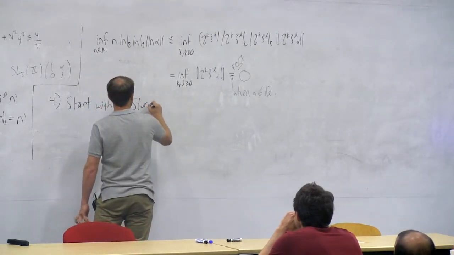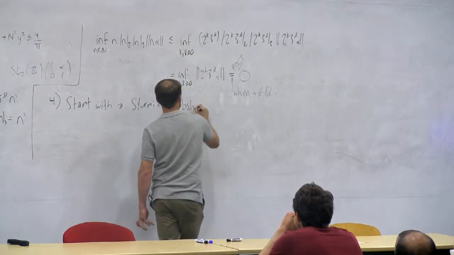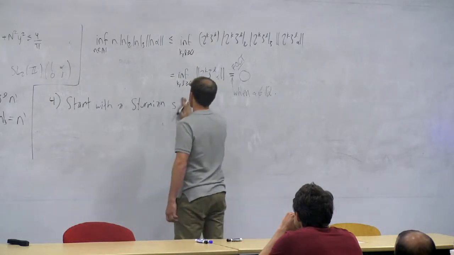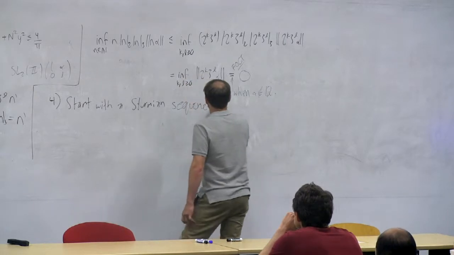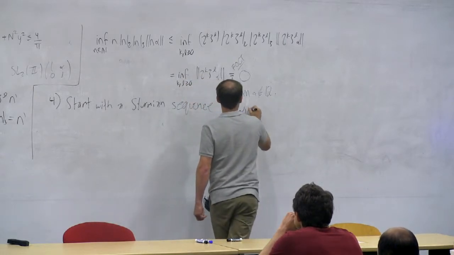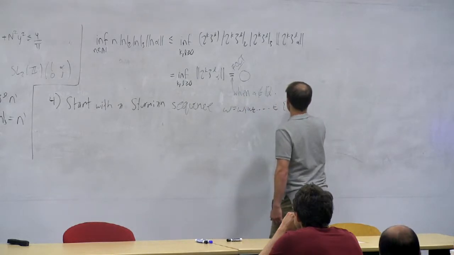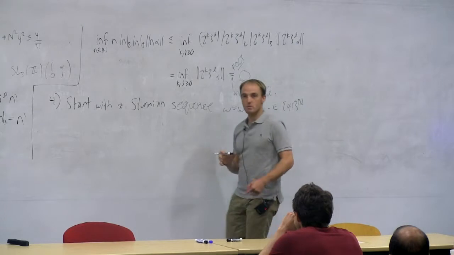Start with the Sturmian sequence W. So W is some one-sided infinite word on the alphabet 0, 1. It's an element of {0,1}^N.